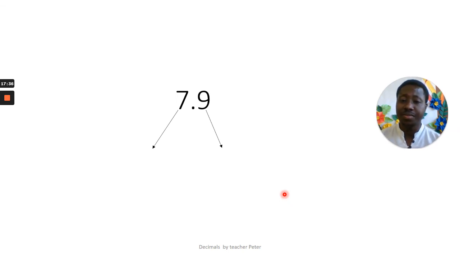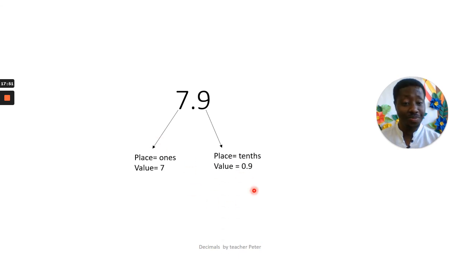What is the value? Let's start from 7. What is the place of 7 and what is the value? The place is ones and the value is 7. What about 9? What is the place and what is the value? Tenths and 0.9. So that is what we mean by place and value.